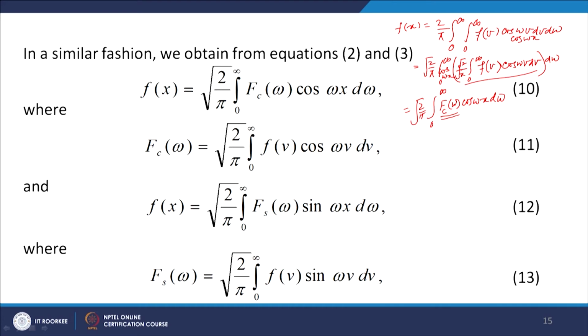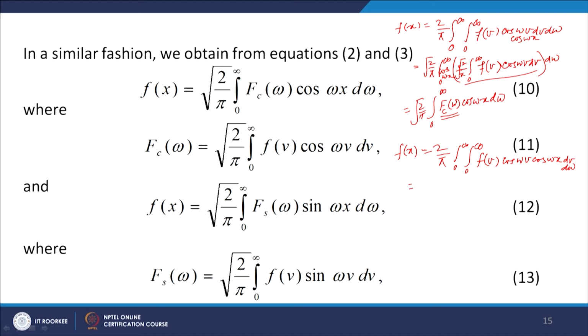Similarly, for the Fourier sine integral we have f(x) equal to 2 over pi, integral 0 to infinity of f(b) sin omega b sin omega x db d omega.